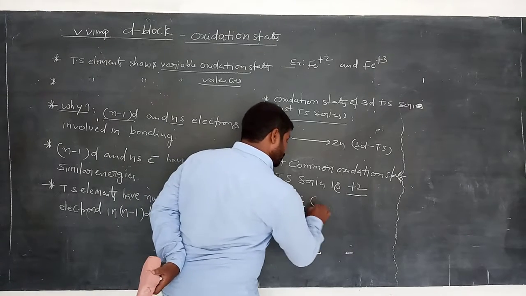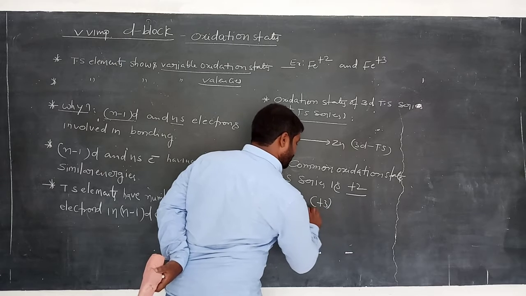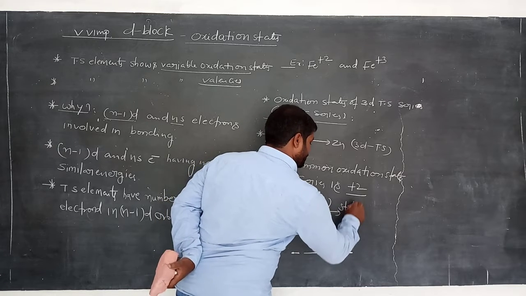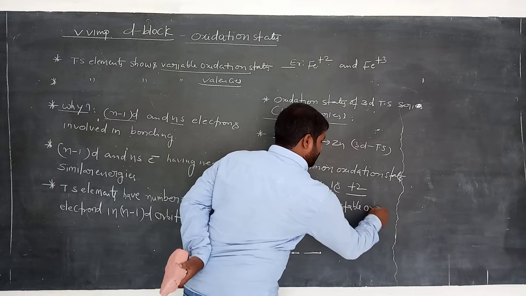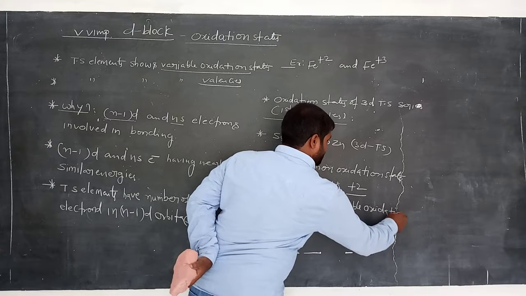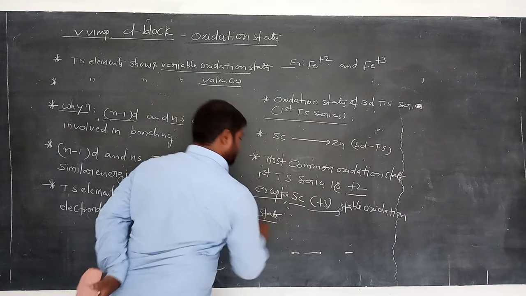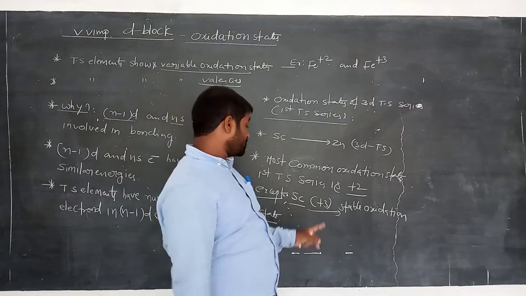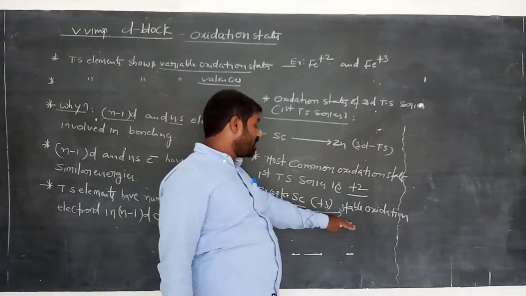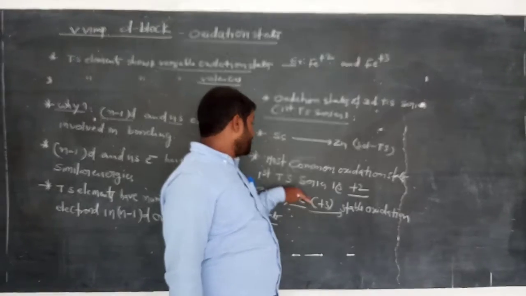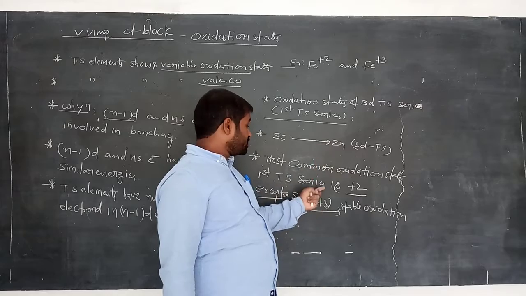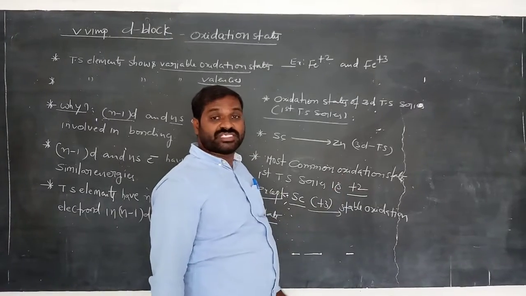It shows +3 as the stable oxidation state. Scandium directly shows the +3 oxidation state, that is the common oxidation state of scandium, but the remaining 9 elements show +2 as the common oxidation state.